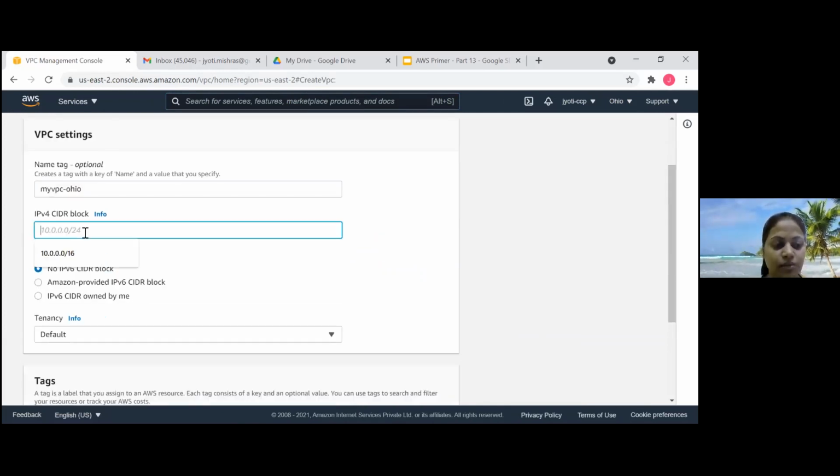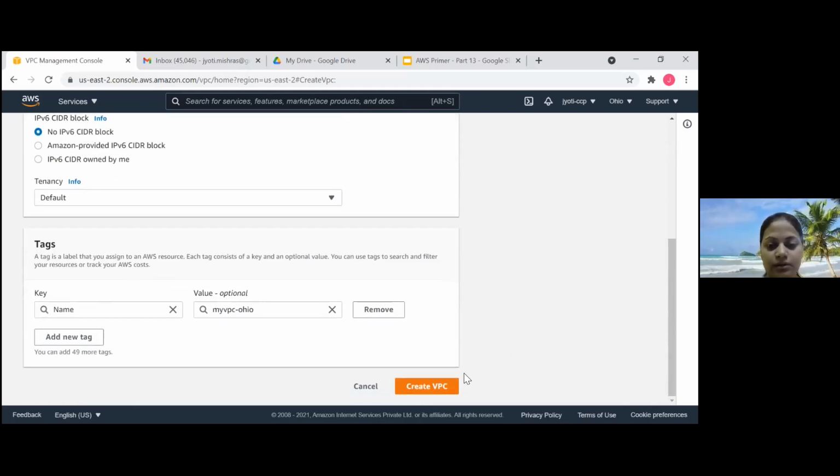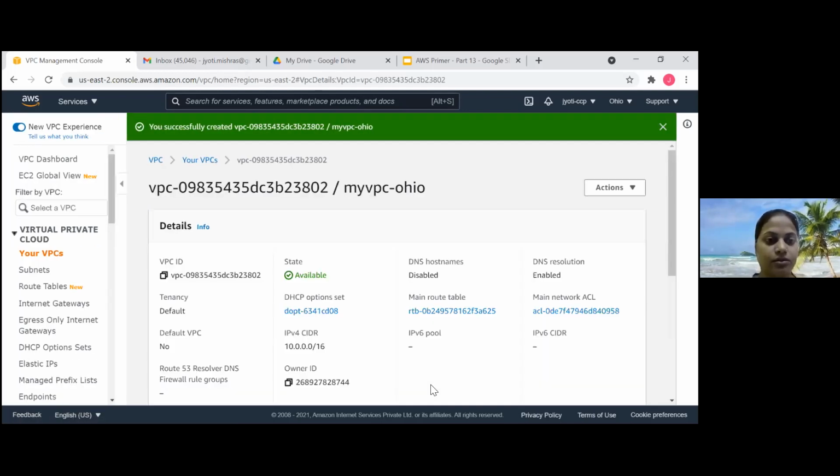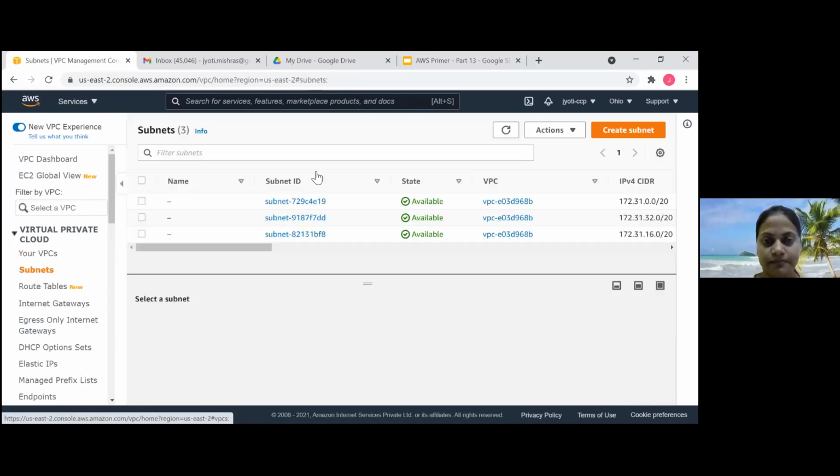CIDR block, the common CIDR block which we have been taking. Let's take that only. And then create. This is our first step. Second, we are going to create a subnet.